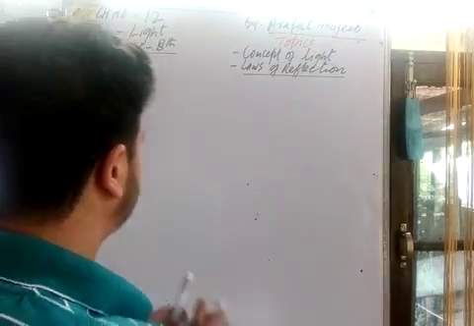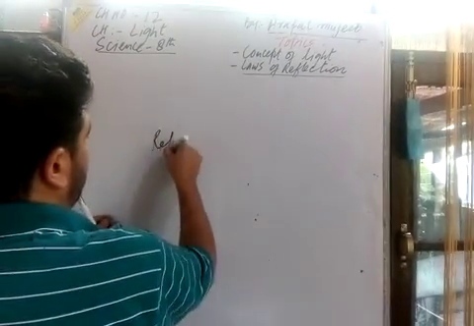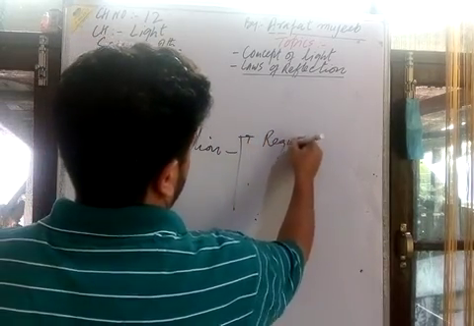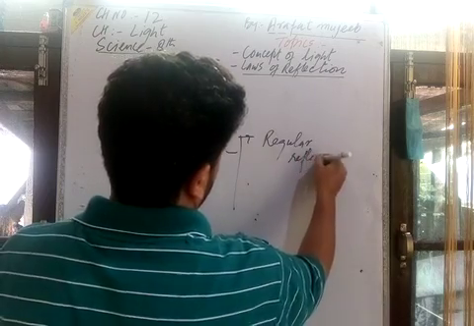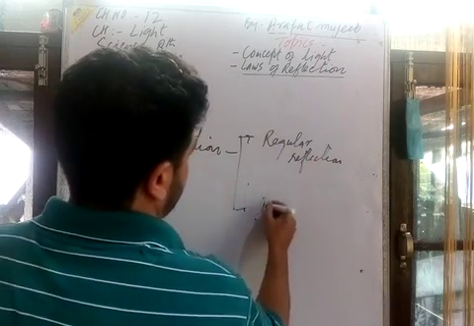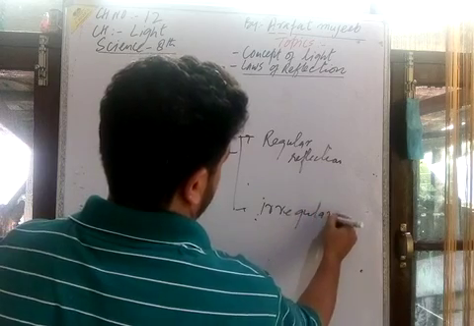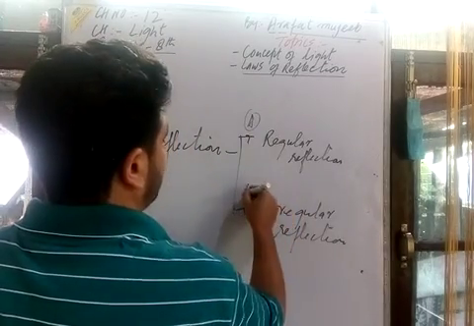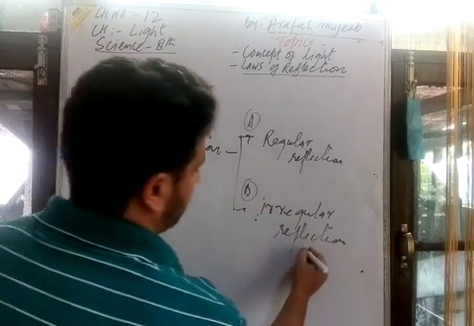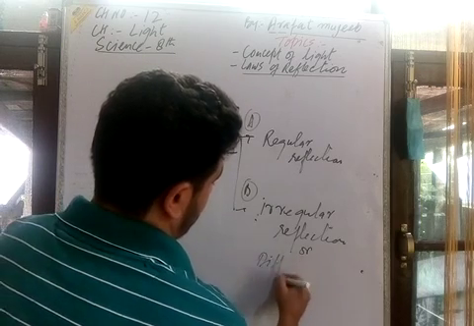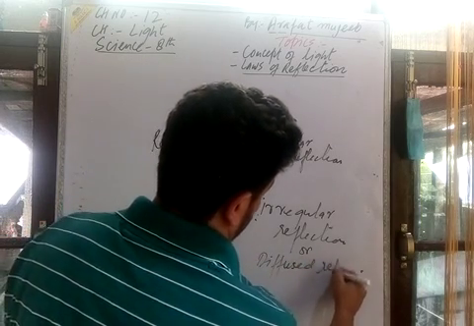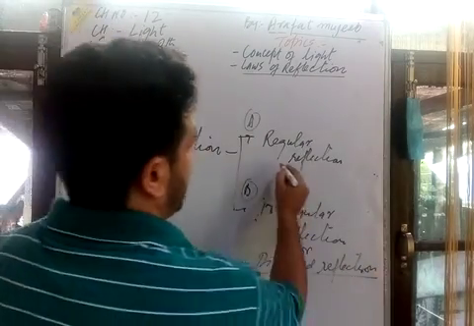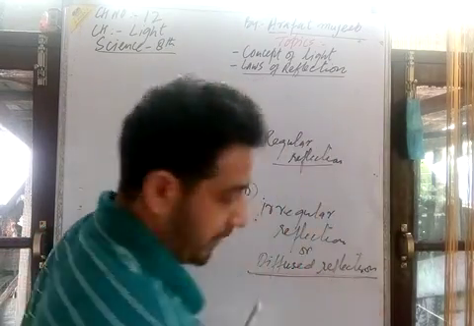Now you have two types of reflection here. एक तो होता है regular reflection, second one is irregular reflection. आपके पास दो तरह के reflections हैं, एक तो regular type of reflection, दूसरा है irregular, या sometimes we name it the diffused reflection. दो नाम हैं इसके, regular reflection and the other is the diffused reflection.